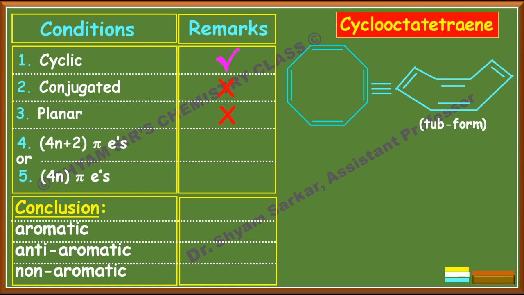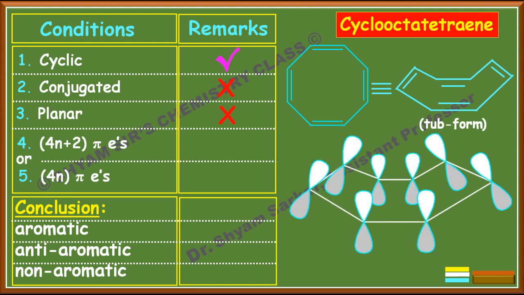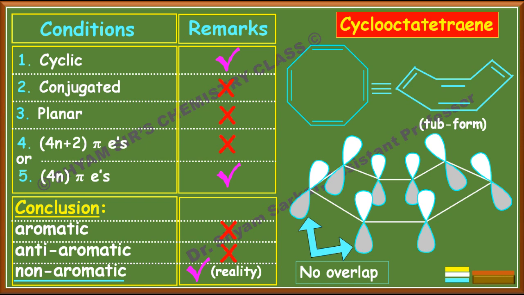So this is not at all planar. If you see this orbital diagram, here you can see there is no overlap possible between these two p orbitals because of this type of tub shape. Since overlap is not possible, it's not conjugated, so you cannot say this is anti-aromatic. Although it's matching with 8 pi electrons, still this is not anti-aromatic, this becomes non-aromatic character.